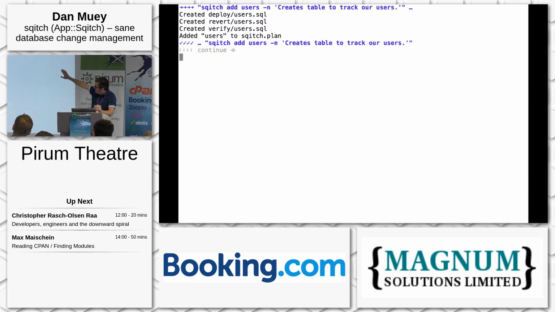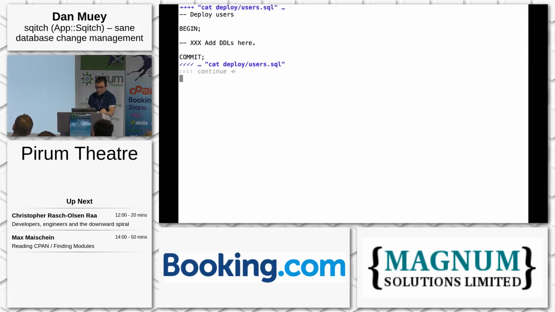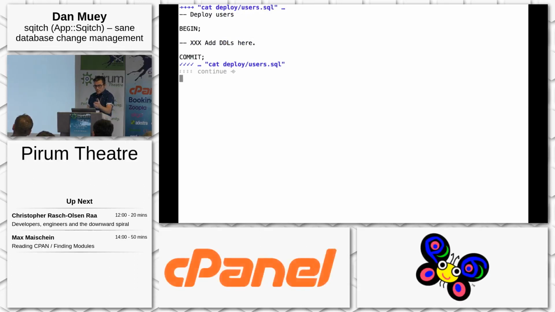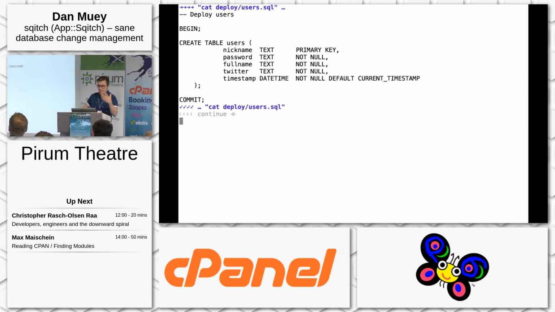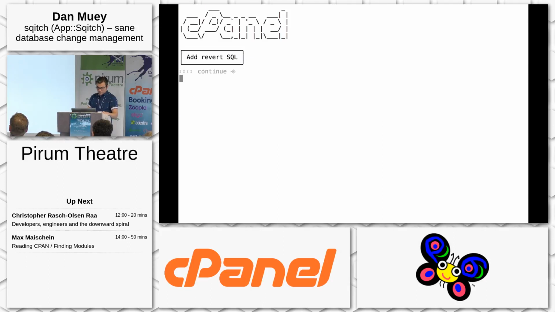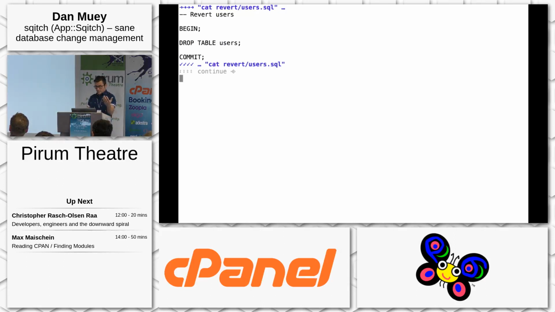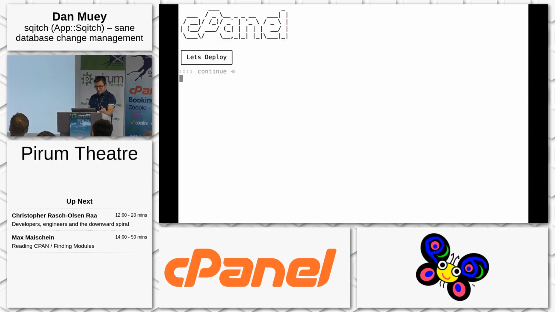And you'll see it creates this users.sql file and all those directories and adds users to the Sqitch plan file. So the SQL scripts are for SQLite. They're in a transaction. It has a little comment at the top that explains what this is for and a comment telling you where to add your stuff. So we fill that in with actual SQL, creating our table. And the revert part of it, if it's a table, we want to drop it.